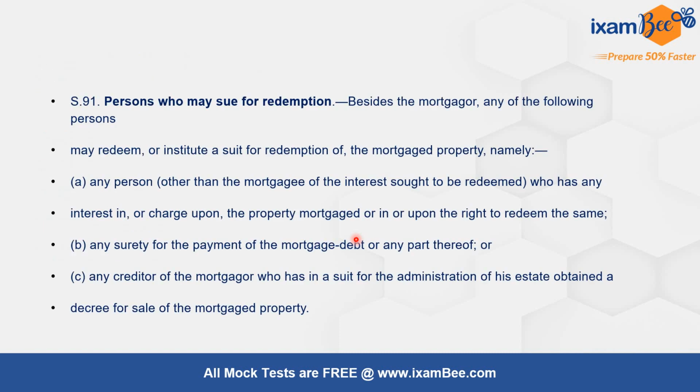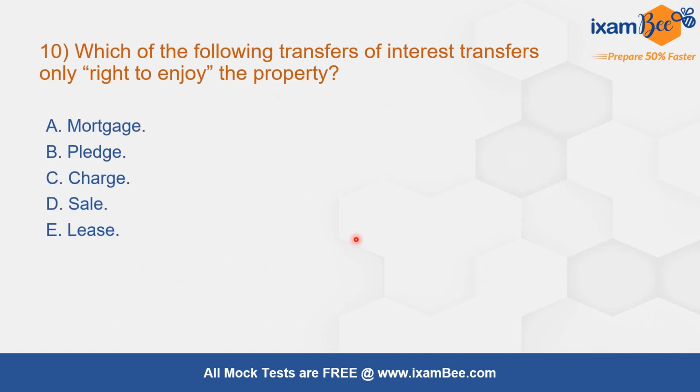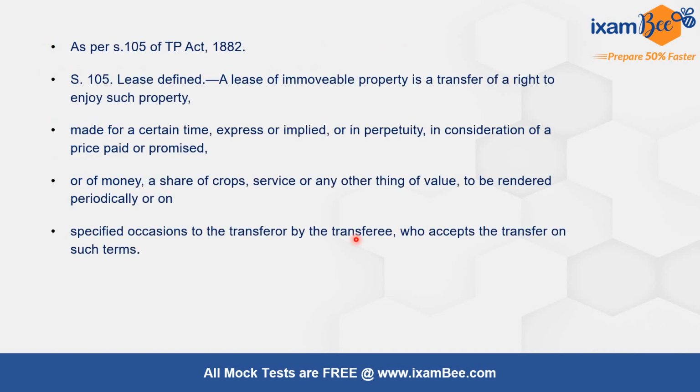Section number 91 talks about persons who may sue for redemption. Question 10. Which of the following transfers of interest transfers only right to enjoy the property? The correct answer is E. Lease. This is defined under section number 105 of the Transfer of Property Act. A lease of immovable property is the transfer of a right to enjoy such property.